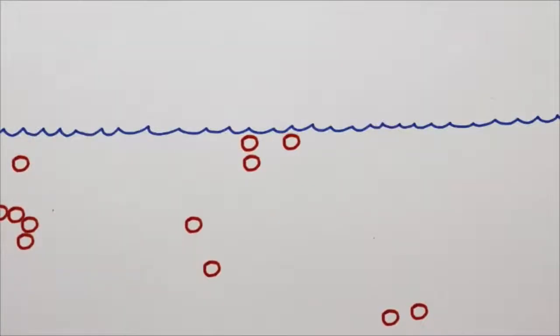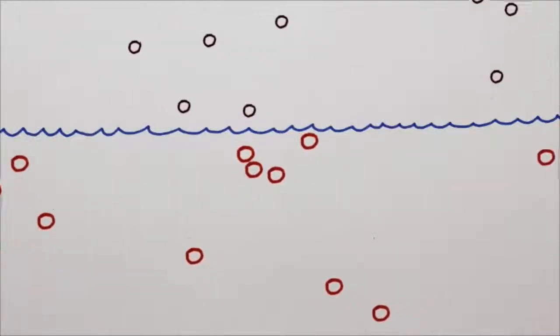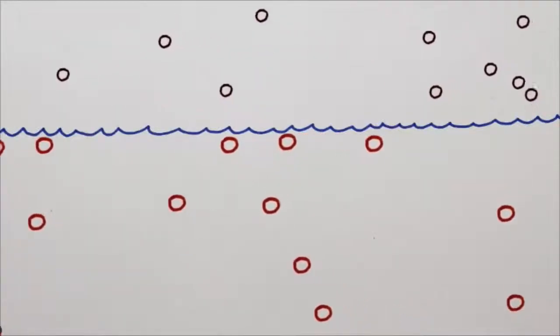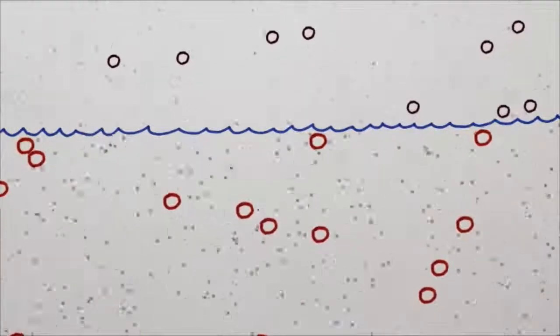Albert Einstein, a German theoretical physicist, was able to prove the existence of the atom through studying the Brownian motion. The Brownian motion, named after Robert Brown, is the random motion of particles suspended in a fluid due to their collision with the quick atoms or molecules in the fluid.